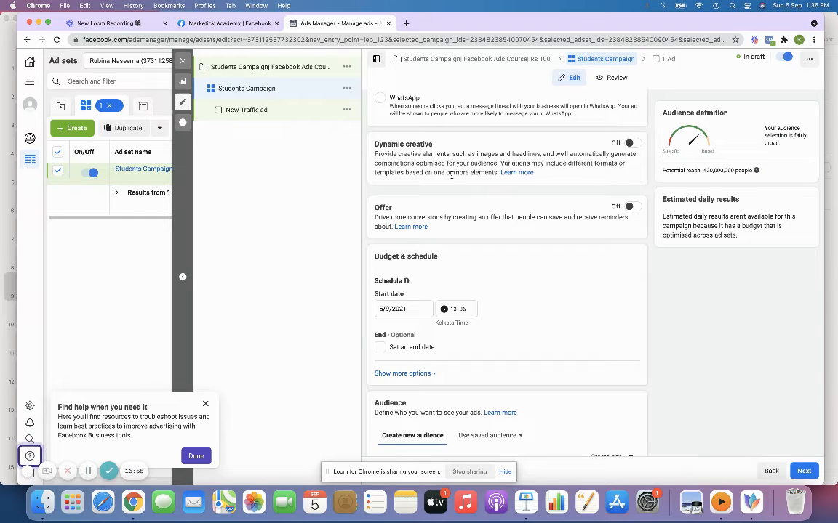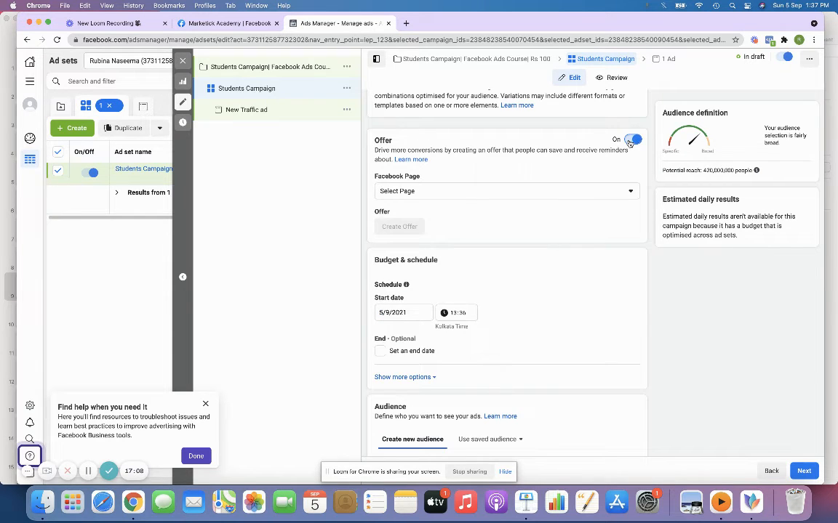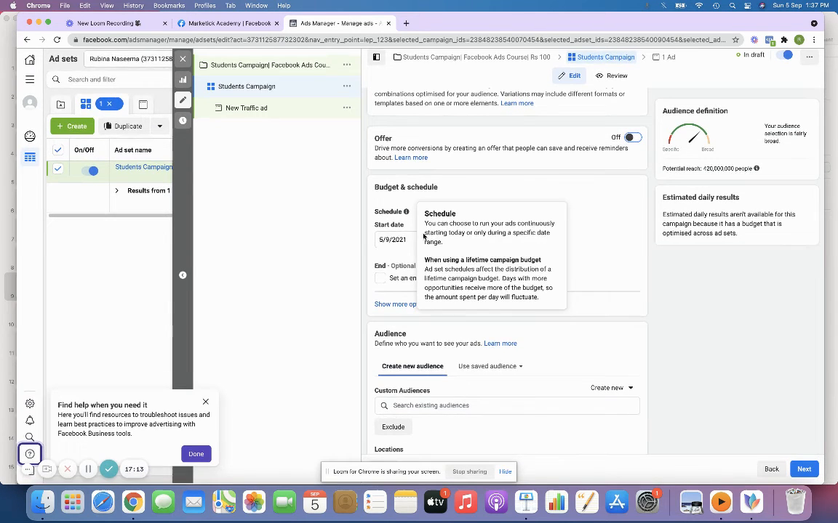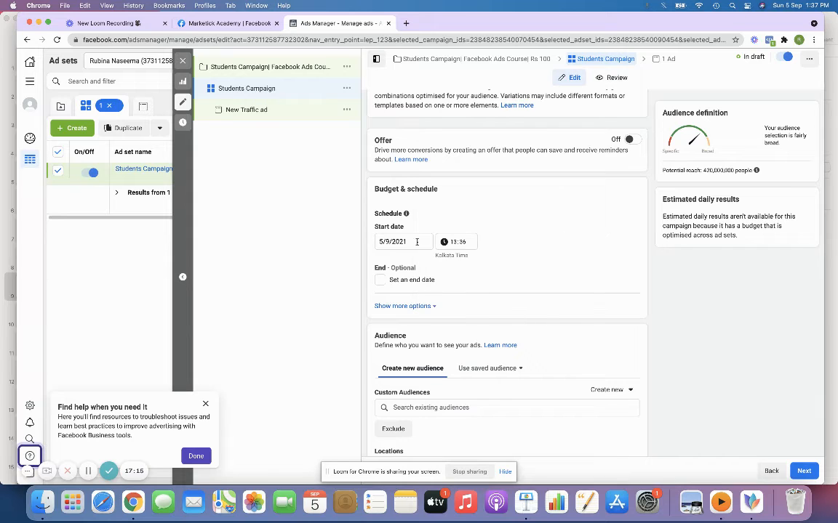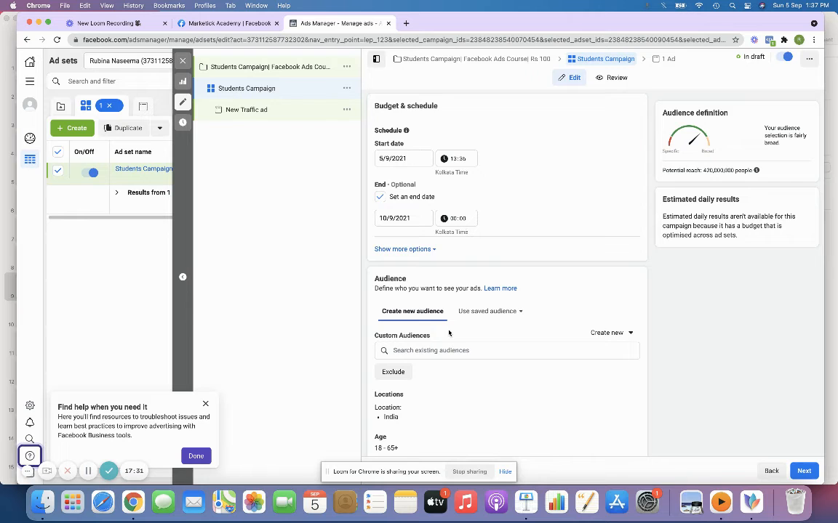Dynamic creative, it is totally up to your choice. When you're running the campaign, it will show in a much more attractive way. And suppose you have any offer, you can select it, otherwise you can just skip that part. And for the start date, you can select the time that you're going to start running the ad, and the end date. I'm just going to run the campaign for a week. You can just select the date and time.